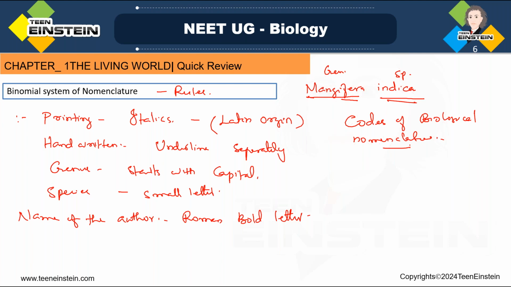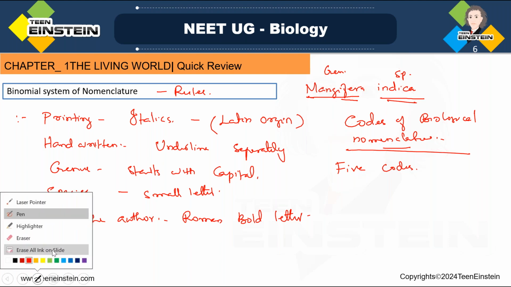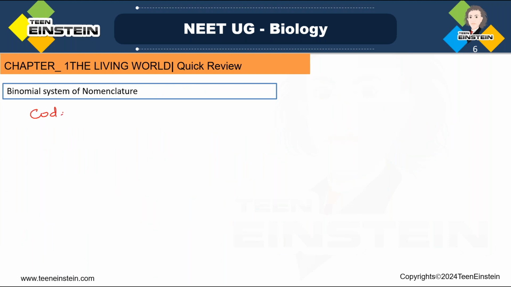Here, see, there are 5 codes for this biological nomenclature. These 5 codes of nomenclature help you to avoid errors and duplication in the scientific naming process. Okay, so codes of biological nomenclature, this is important.